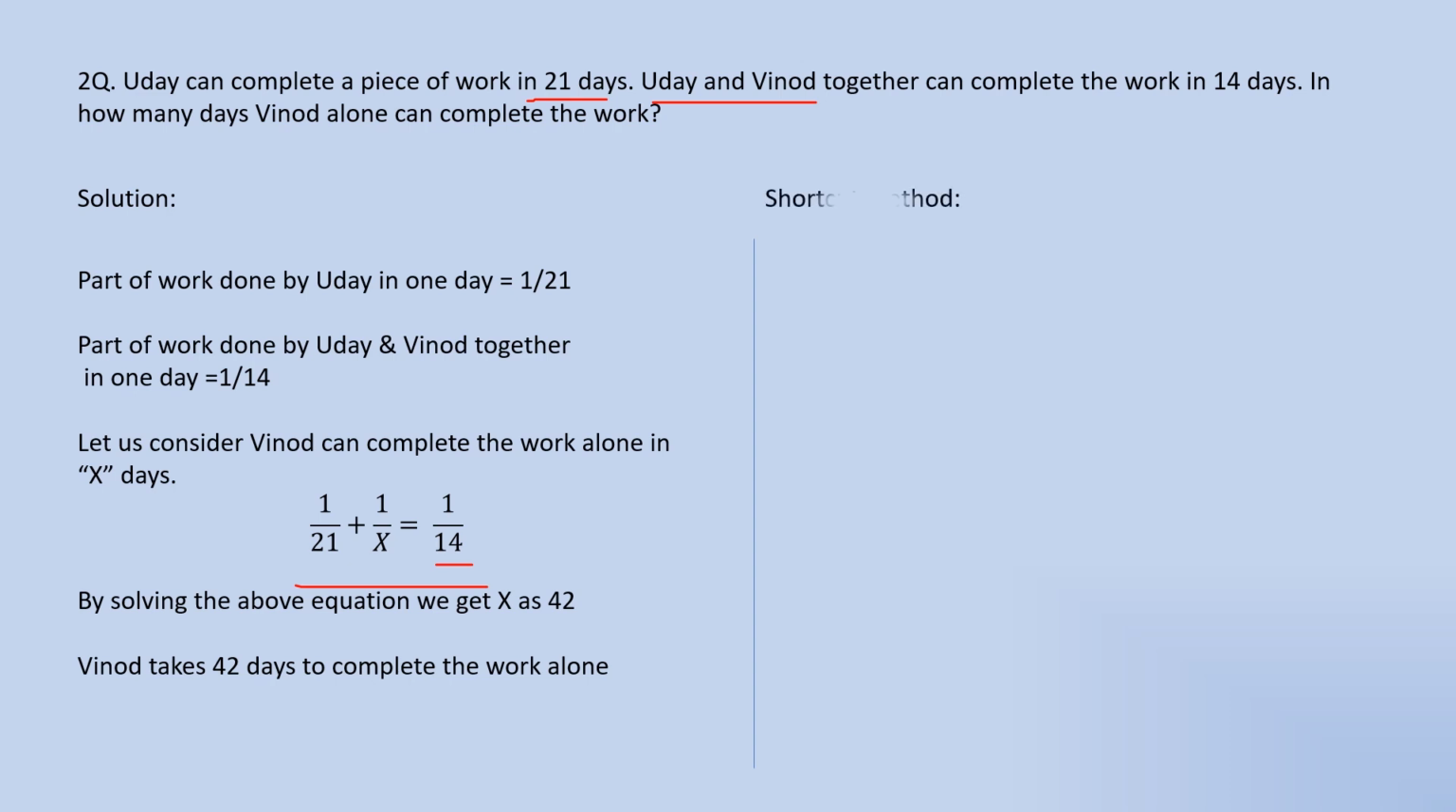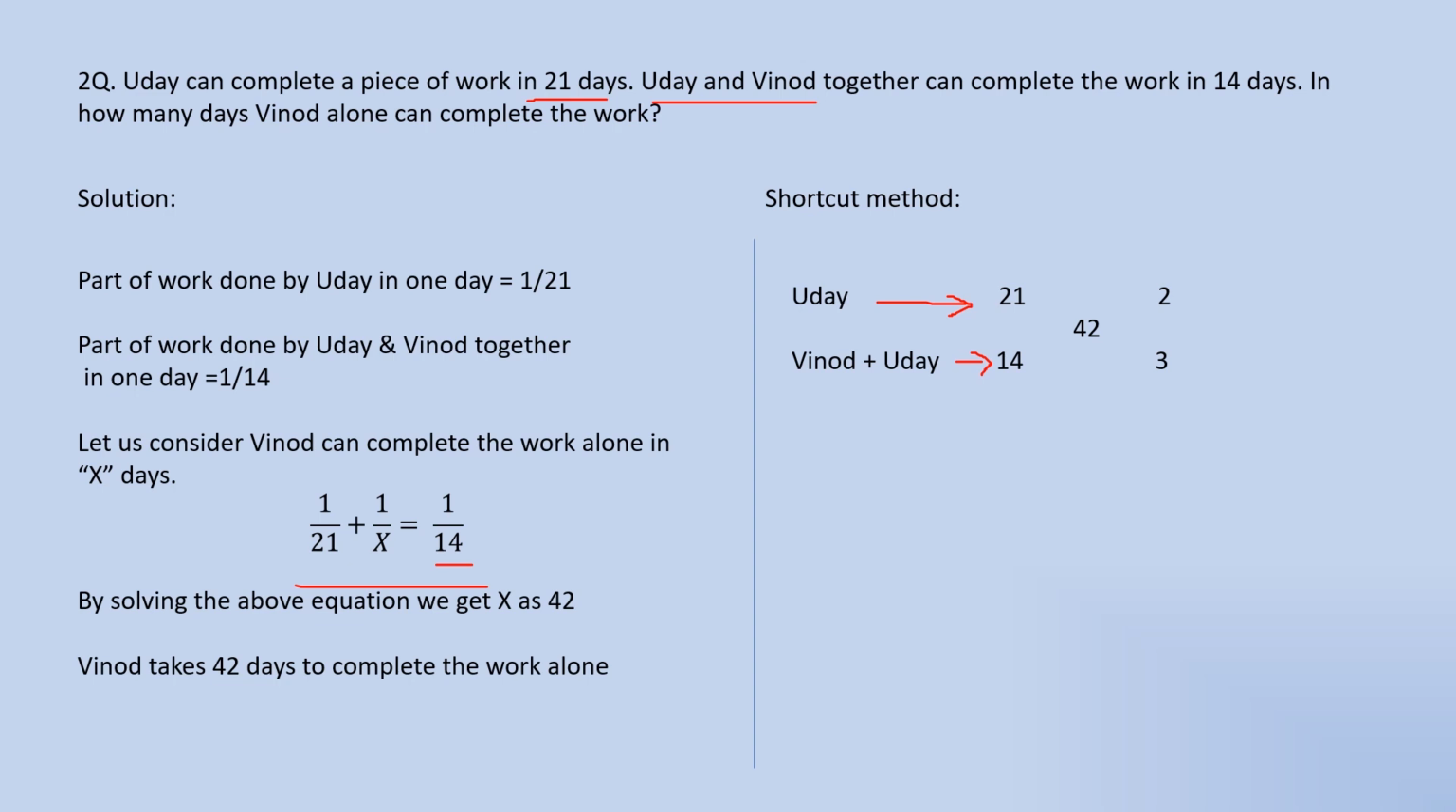In the second method, that is the shortcut method, first we have to write down the data: Uday's total amount of days is 21, and Uday and Vinod's total amount of days is 14. The first step is to find the LCM of 21 and 14. Here the LCM of 21 and 14 is 42.